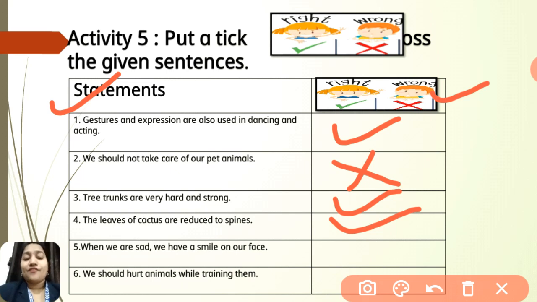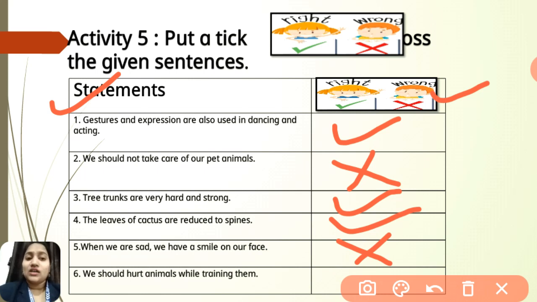The fifth one, when we are sad, we have a smile on our face. Is this correct? No. When we are sad, we don't like to smile. We make a sad face, and we may start crying. So here the answer will be wrong. When we are happy, we have a smile, but when we are sad, we don't have any smile on our face. Yes or no? Yes.